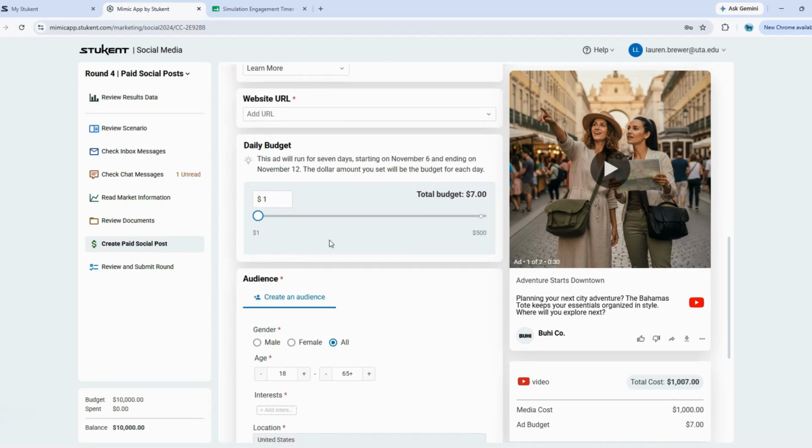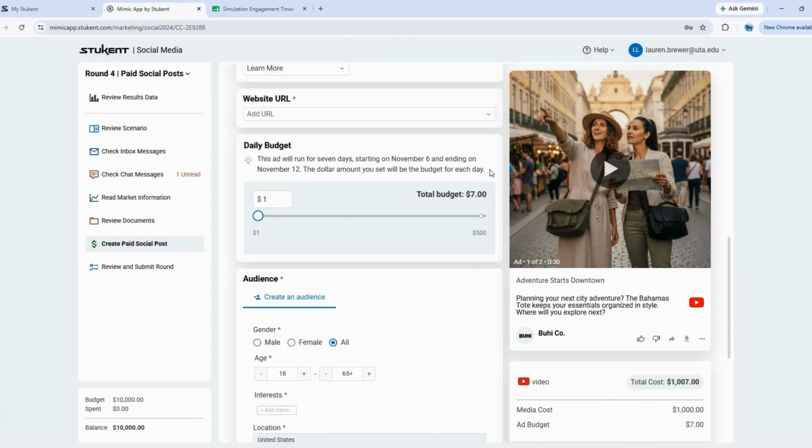Here, this tells us our ad will run for 7 days. For our paid social post rounds, we don't schedule a day and time because the ad runs for 7 days, this time starting on November 6th and ending on November the 12th. It tells us the dollar amount you set will be the budget for each day.